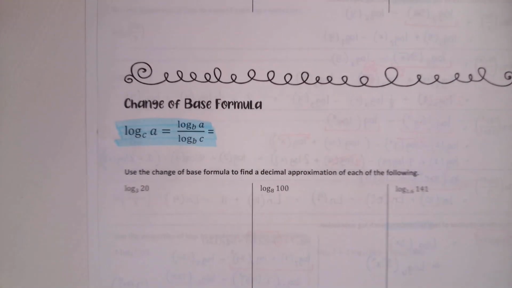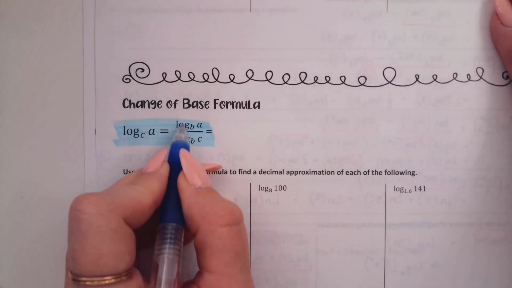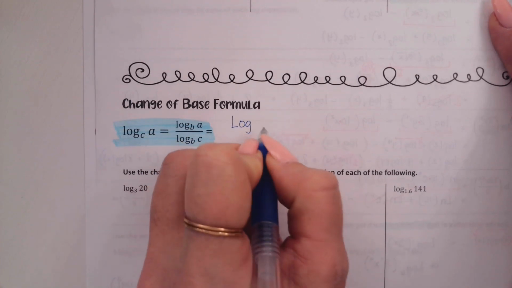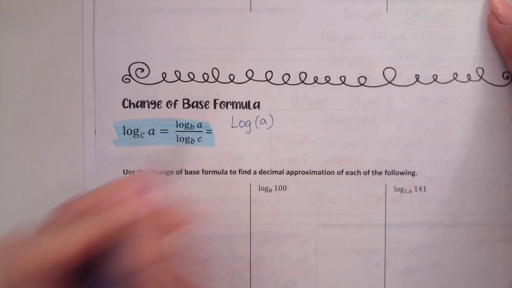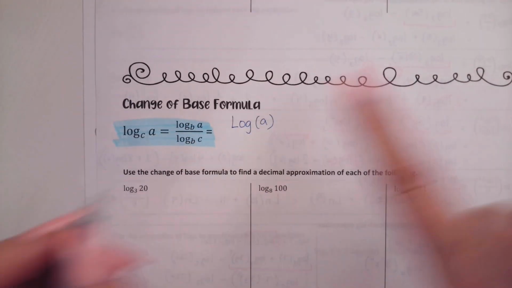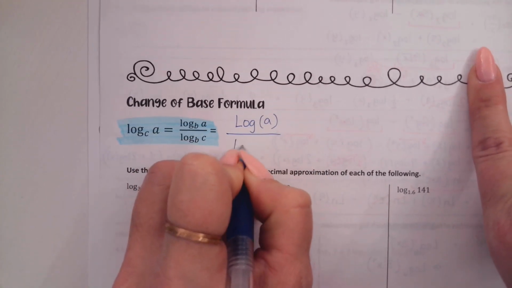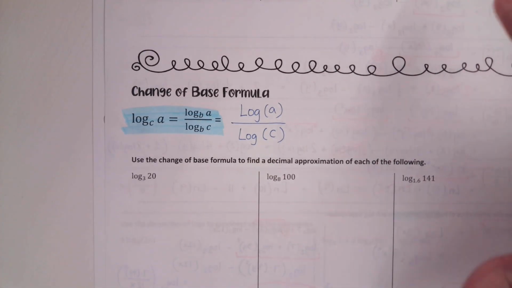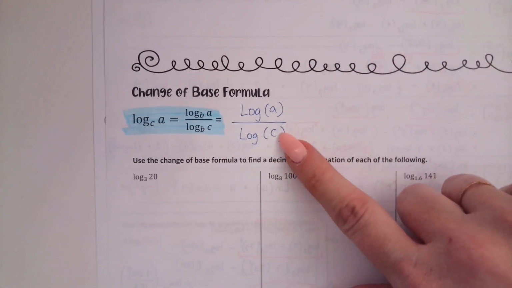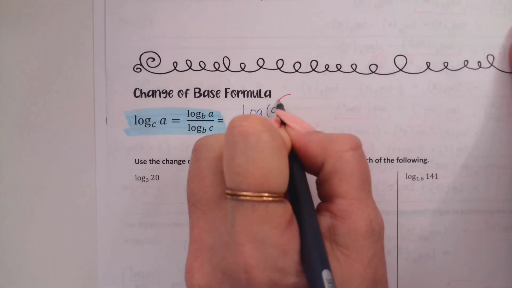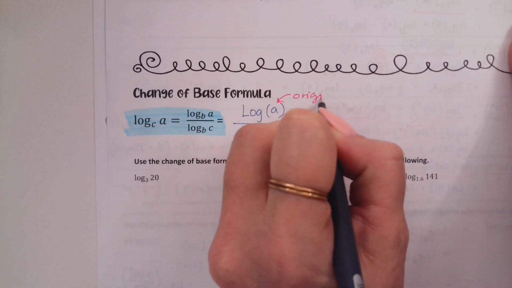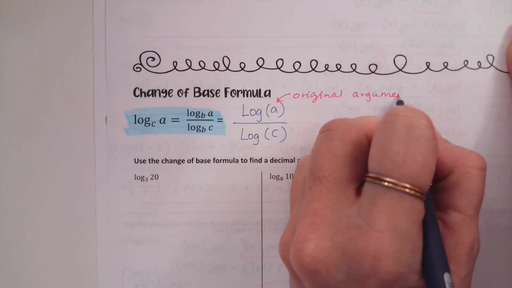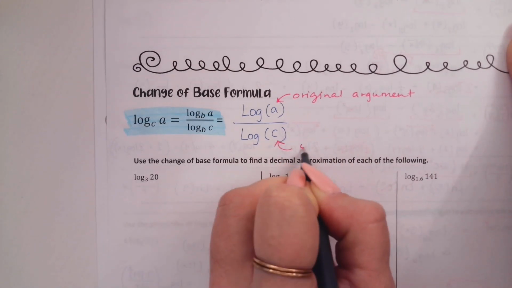So what I usually do, instead of writing it log base B of A, I just write it as a common log of A, where A stands for your original argument, divided by a common log of C, where C stands for your original base. Original argument, original base. Let me notate that.